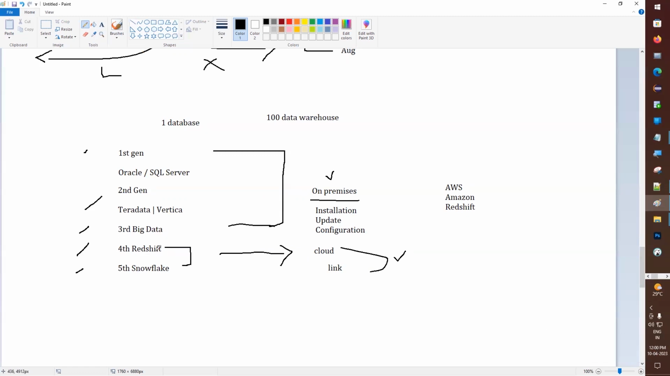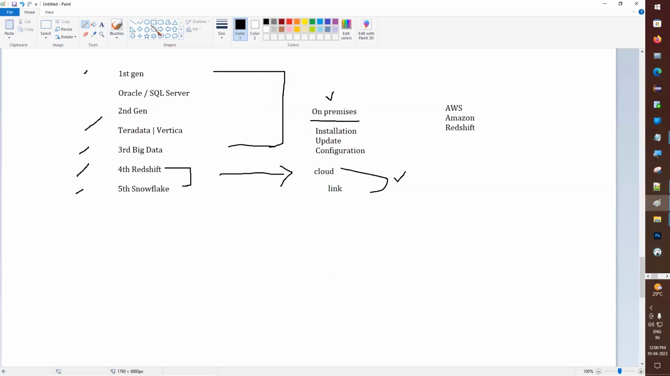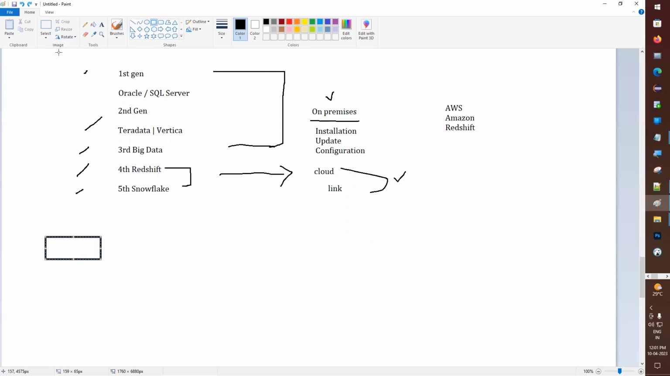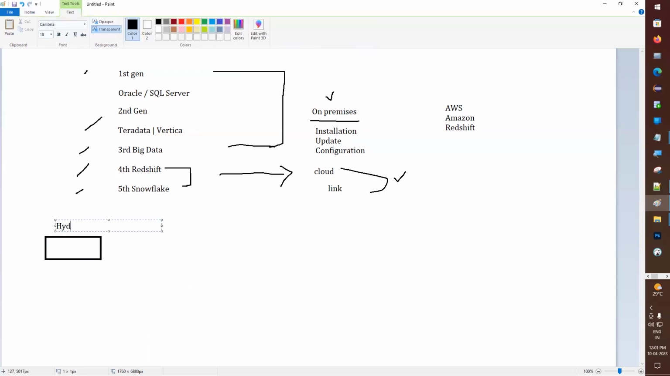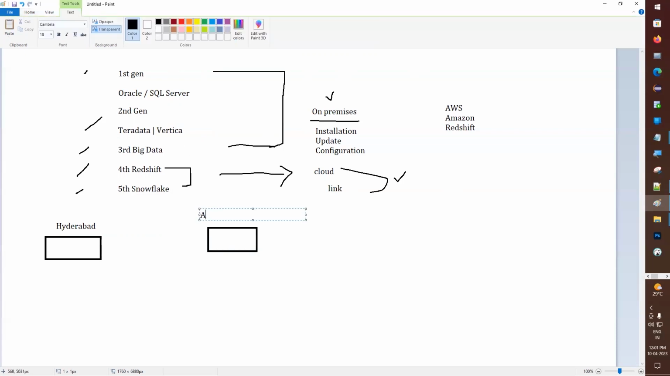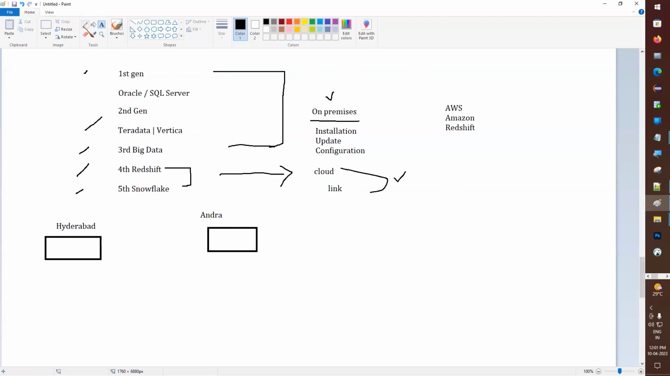So why are we going to Snowflake instead of Redshift? Now you can consider you are living in one place, say Hyderabad. If you want to go to a nearby location, Andhra Pradesh is nearby, right? If you are in Hyderabad and going to Andhra, are you buying a car?